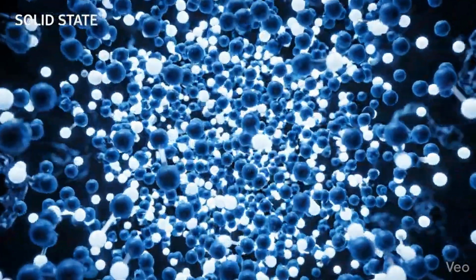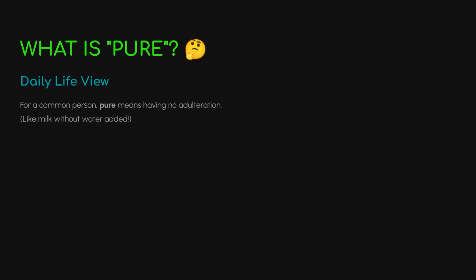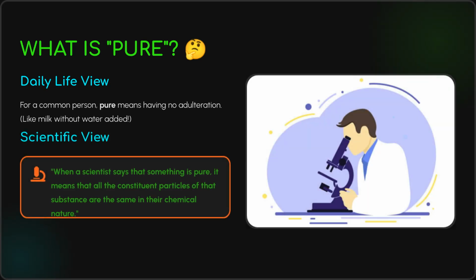Today we are asking the question, is matter around us pure? What does pure mean? In daily life, it means no adulteration, like milk without added water. Scientifically, pure means all constituent particles of a substance are chemically the same. For example, milk is actually a mixture of water, fat, and proteins, and thus not scientifically pure.